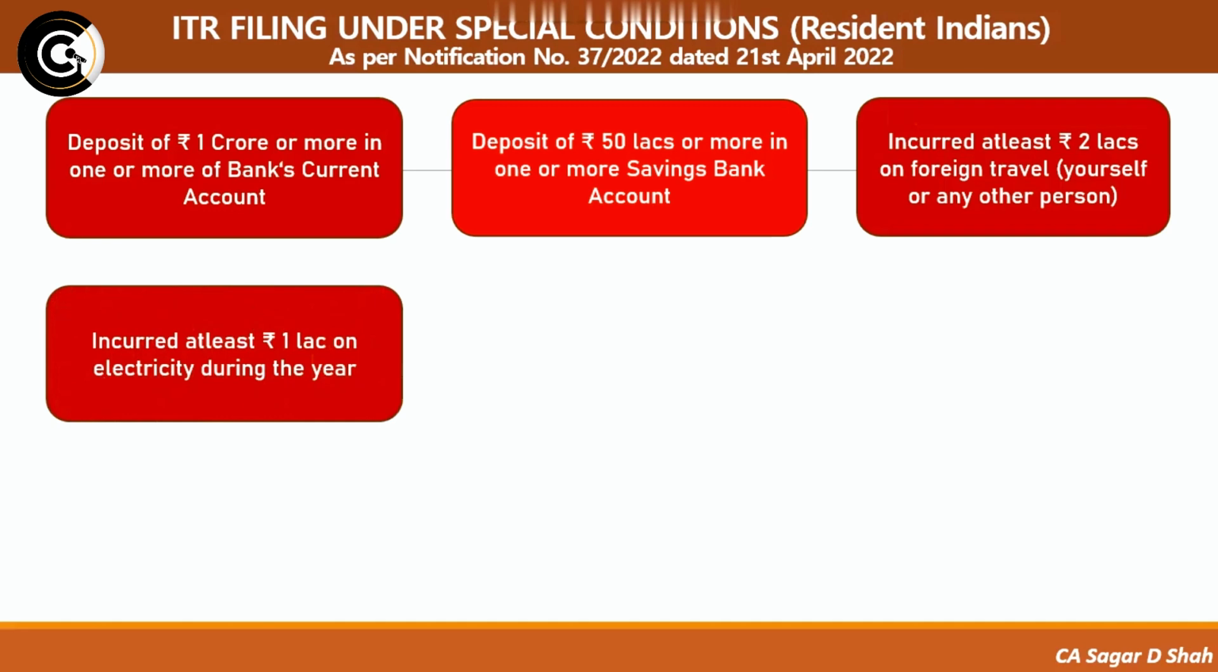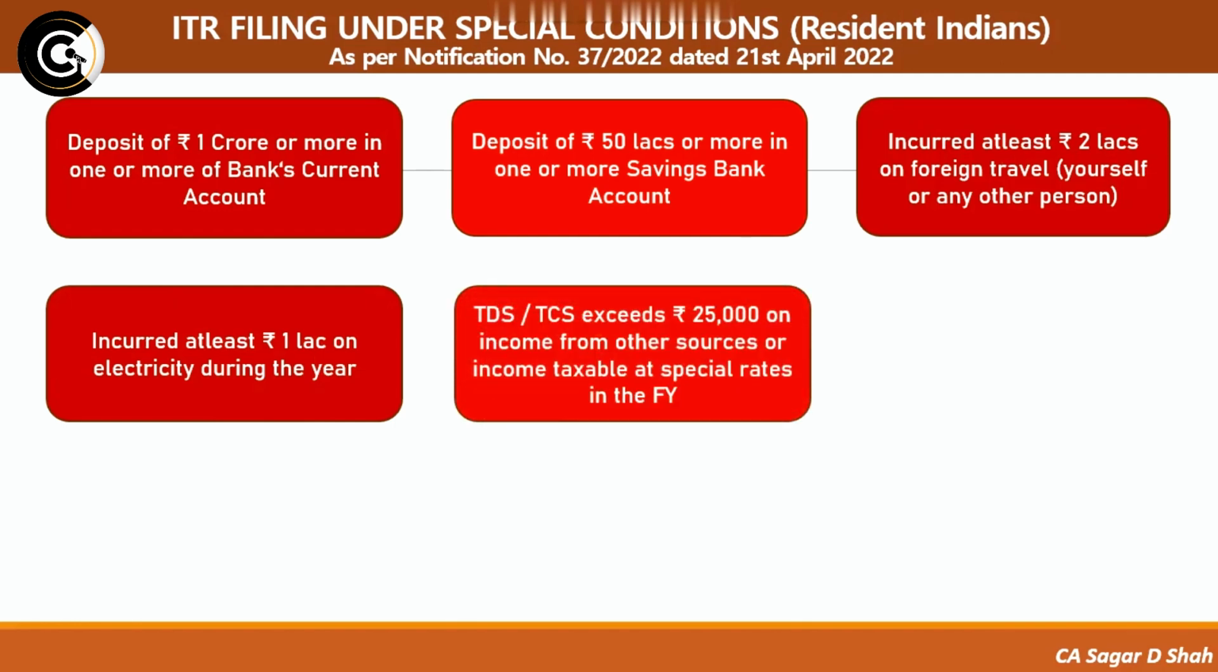The next condition is any person who has incurred at least rupees 1 lakh on electricity during the year. So basically all those rich people who are staying in huge flats, in huge buildings, and are incurring rupees 1 lakh or more during the financial year on electricity expenses, they have to mandatorily file the income tax return. This is a very important condition which a lot of people get confused about.